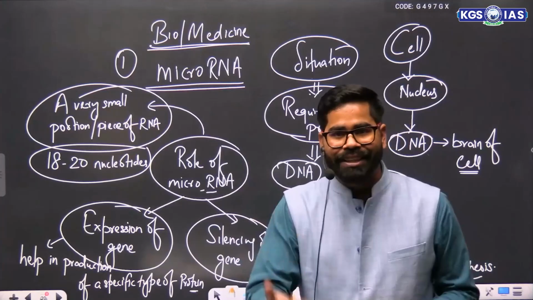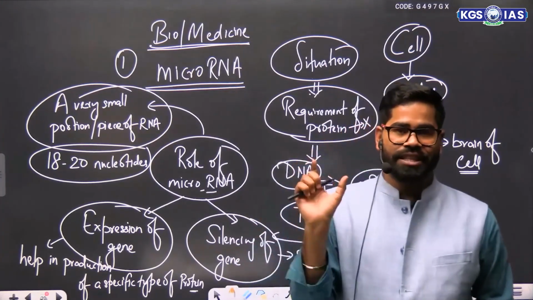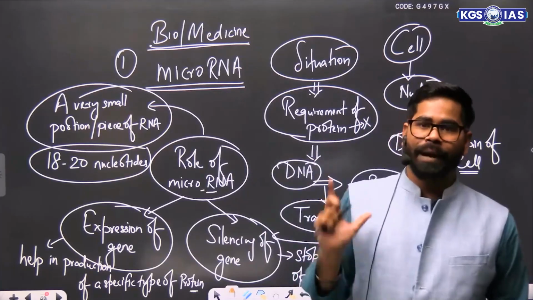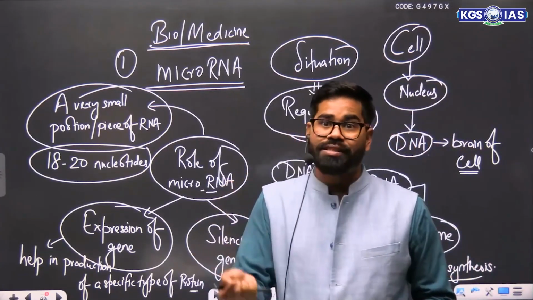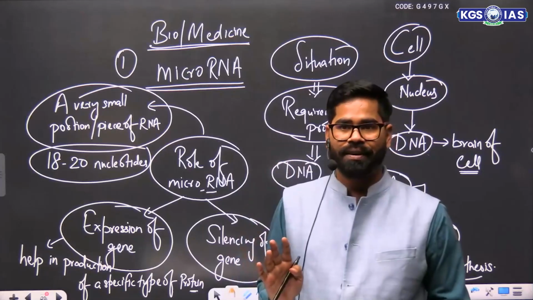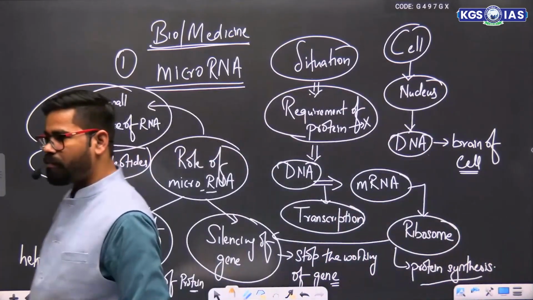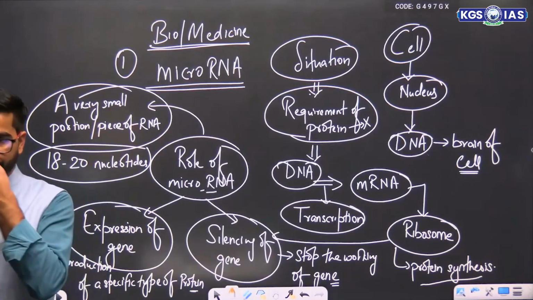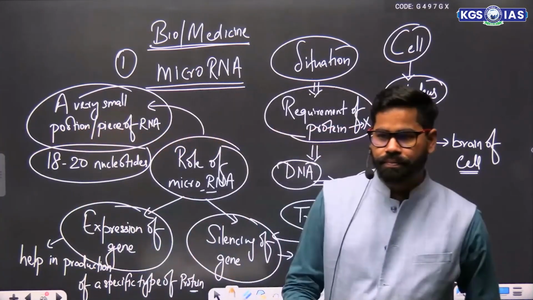Means it is the activator and the deactivator. It will activate a gene, it will deactivate a gene. It helps in expressing a particular gene or silencing a particular gene. I hope it is clear what is microRNA.